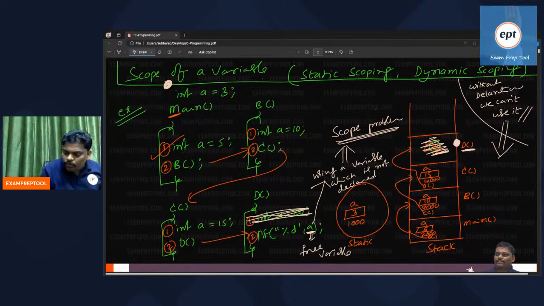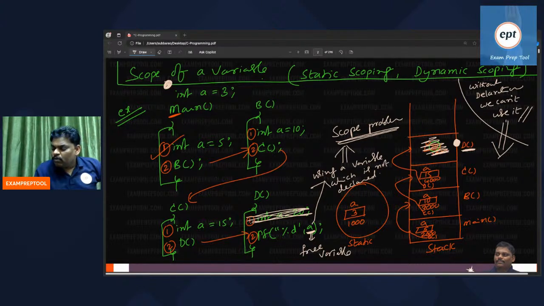This A also, we don't know from where it came. That is the reason you are facing the problem. We don't know exactly from where this variable came. So this problem is called a scope problem, and this variable is called a free variable.